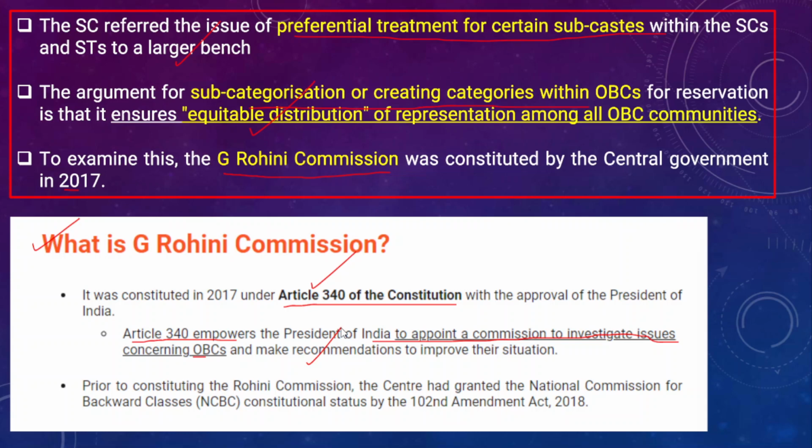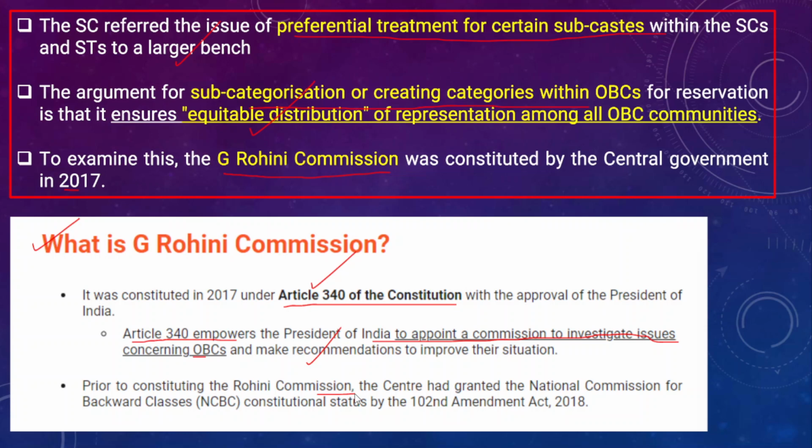Now, prior to constituting the Justice Rohini Commission, the center had granted status to the National Commission for Backward Classes. We all know that earlier the National Commission for Backward Classes was not a constitutional body. It was just a statutory body, unlike the National Commission for Scheduled Castes and National Commission for Scheduled Tribes.